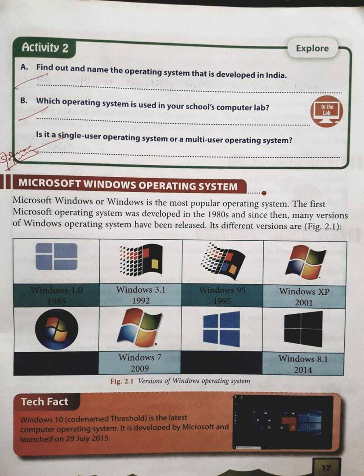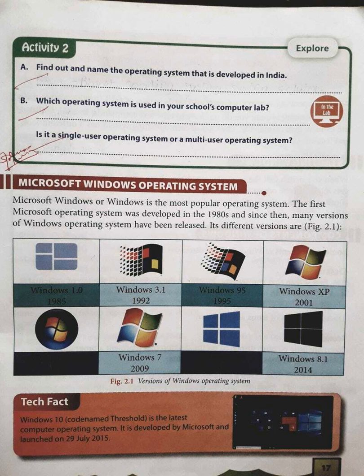Then Windows XP in 2001, Windows Vista in 2006, Windows 7 in 2009, Windows 8 in 2012, Windows 8.1 in 2014. Dear students, Windows 7 is very popular among these operating systems, and Windows 8 is also widely used.